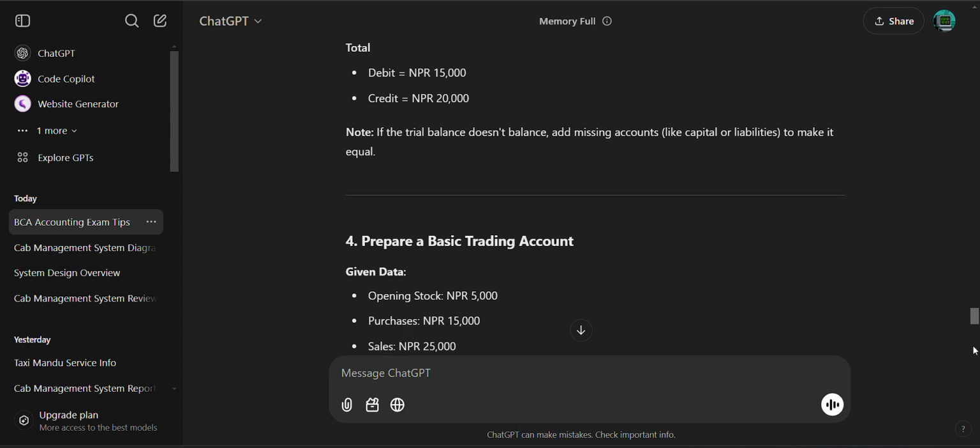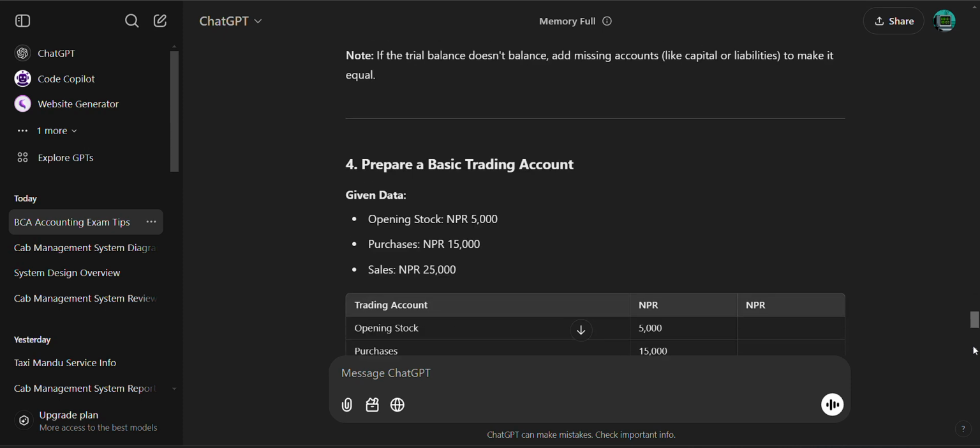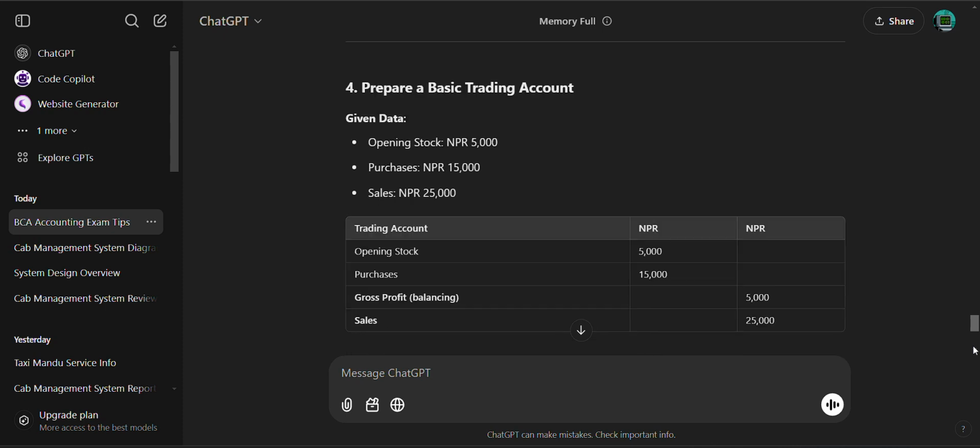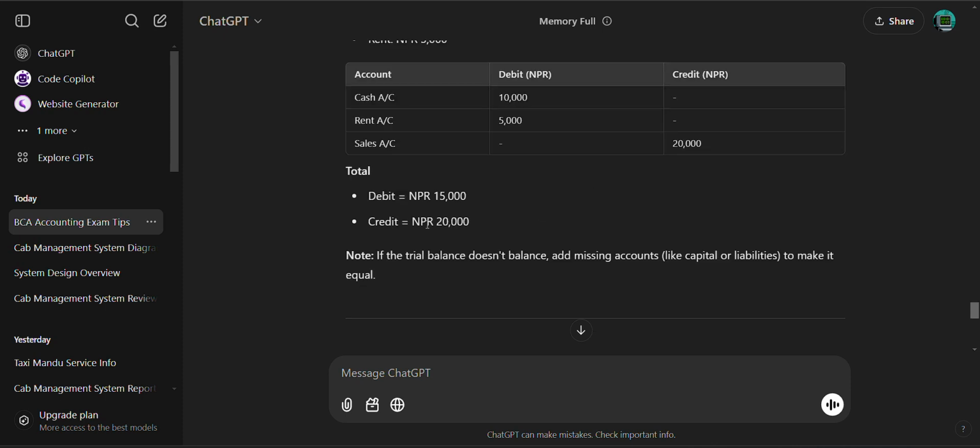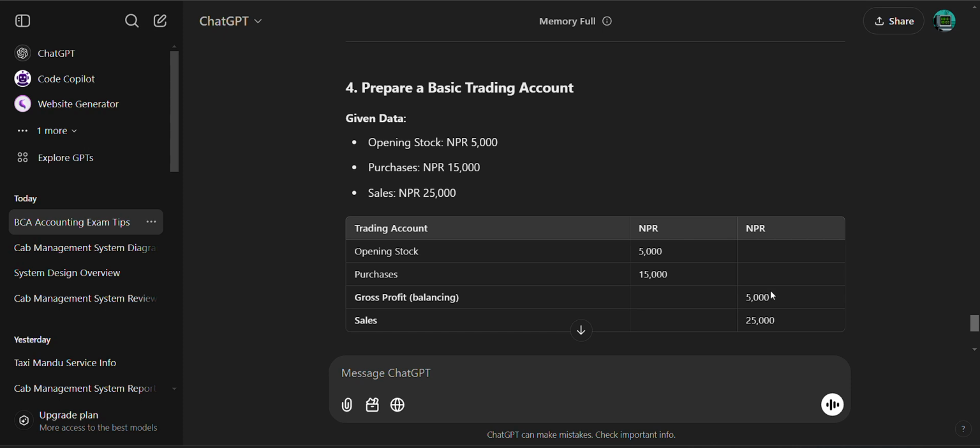Now prepare a basic trading account: opening stock of 5,000, purchase of NPR 50,000, and sales is 25,000. Your opening stock will be on debit, purchases also debit, then sales will be on credit. Then here the profit was 5,000. So credit 20,000 minus 5,000, 5,000 came.